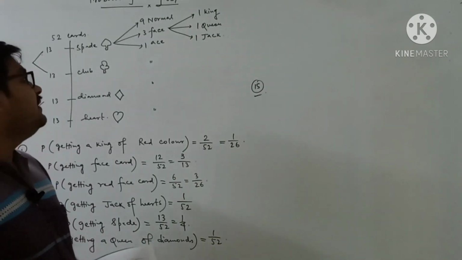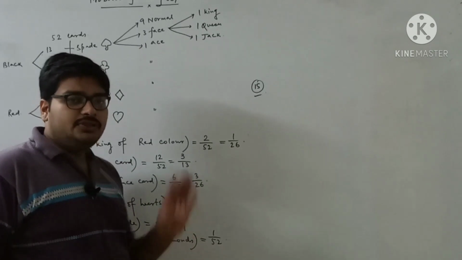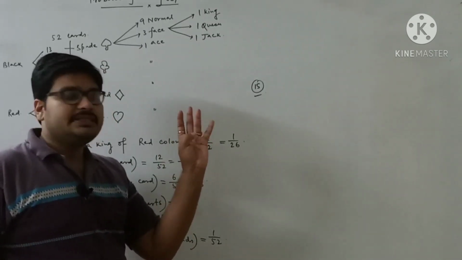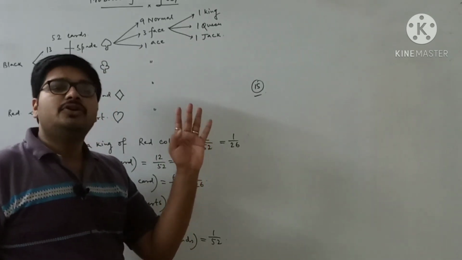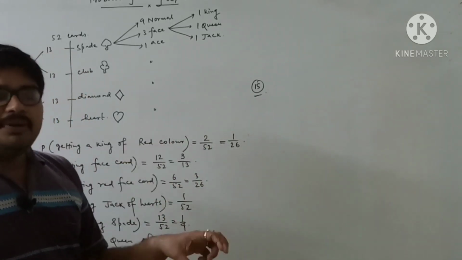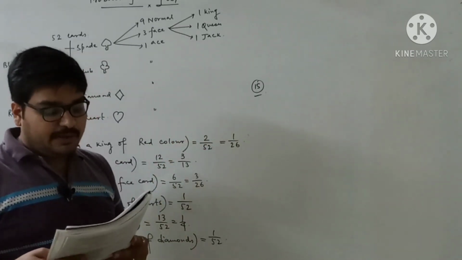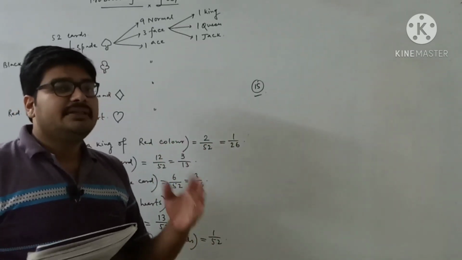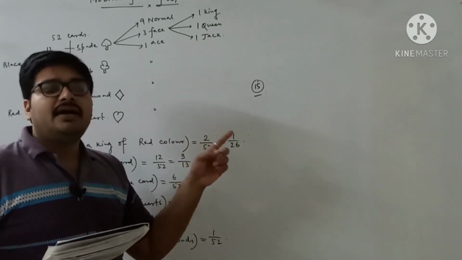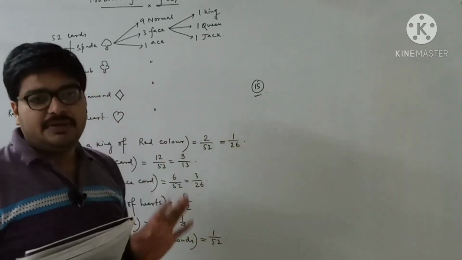Actually you know the normal cards are numbered from 2 to 10: 2, 3, 4, 5, 6, 7, 8, 9, 10. Total 9 normal cards are there which are numbered 2 to 10. So here it is told that at first 5 cards, the 10 means one of the normal cards on which the number 10 is printed.